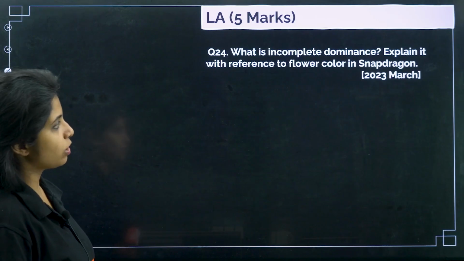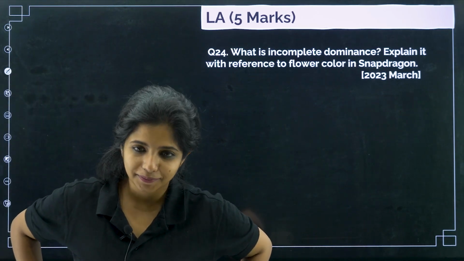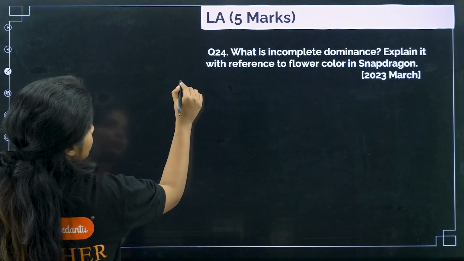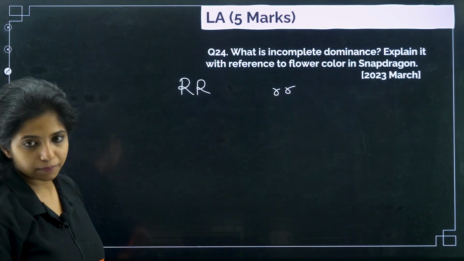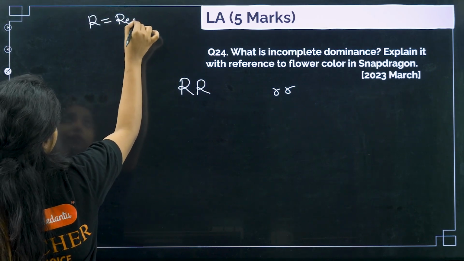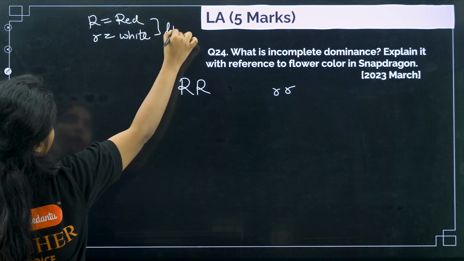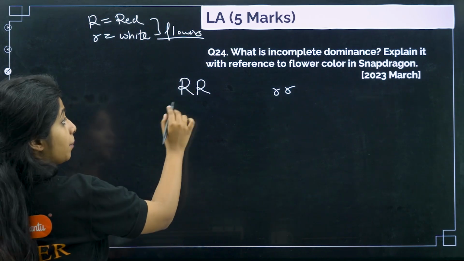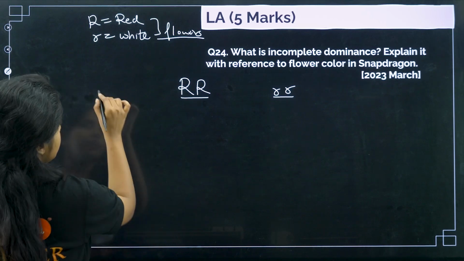Next question. What is incomplete dominance? Explain it with reference to flower color in Snapdragon. So let's study incomplete dominance. It's very interesting. Suppose you have capital R and small r. Capital R refers to the color red, small r refers to the color white. We are talking about the flowers of the Snapdragon plant. When capital R is there, it is red in color. With small r, it has to be white in color. This is the parent.